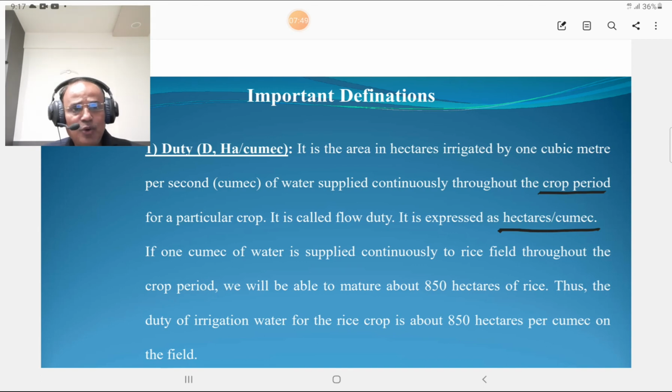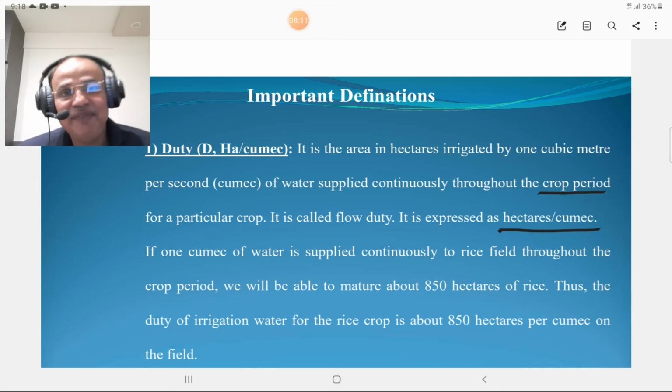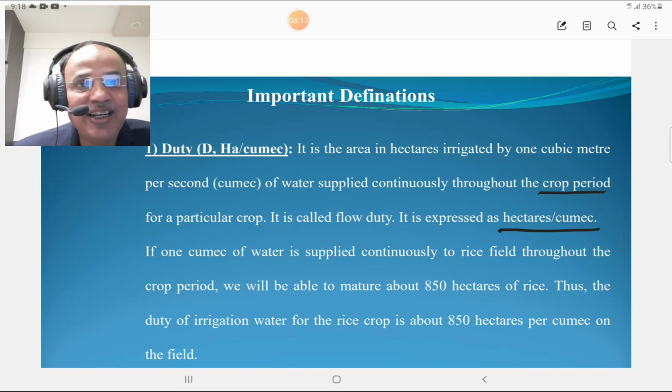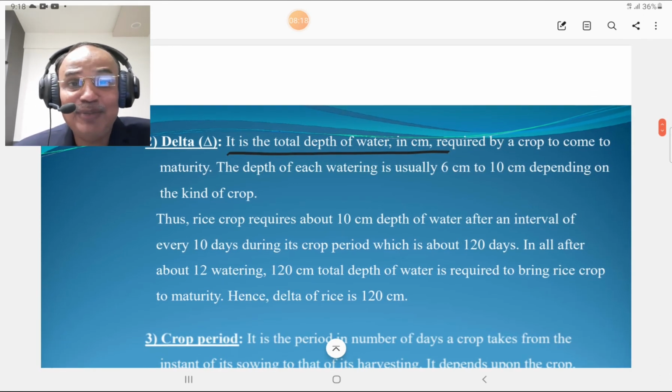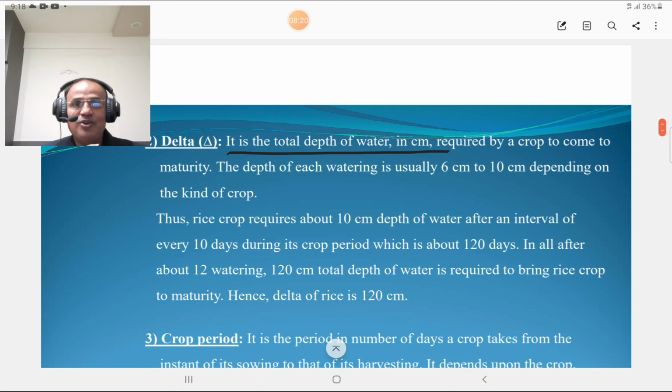Then the duty of irrigation water for the rice crop is 850 hectares per cumex on the field. Meaning first we describe the area to be irrigated by that 1 cumex of water, that is 850 hectares, divided by cumex, we get the duty. So I think the term duty is clear to all students or engineers.